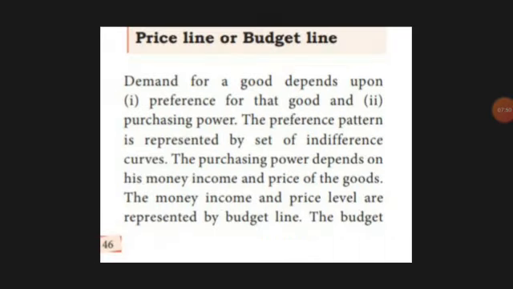Next is the price line or budget line. Price line, budget line means the purchasing power of an individual. How does purchasing power come? If you have more income, your purchasing power will be more. If you have less income, you have less purchasing power.